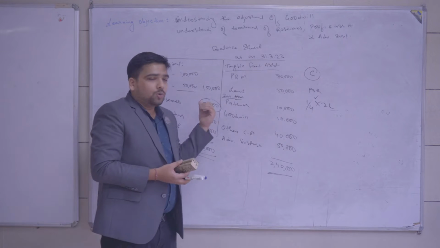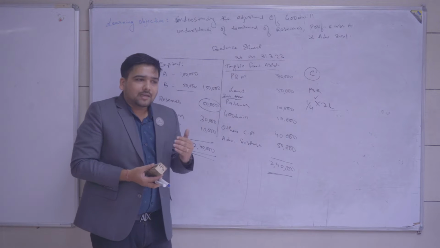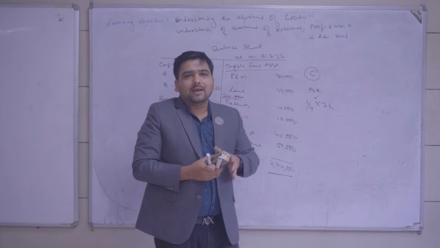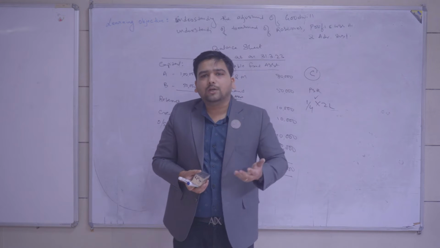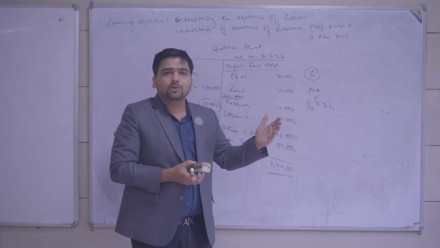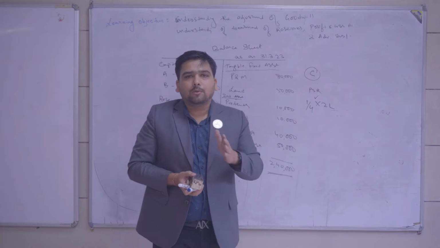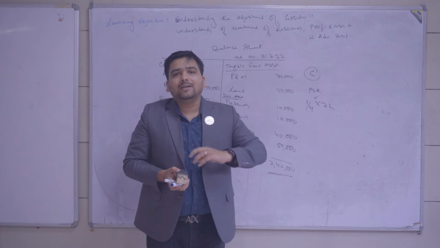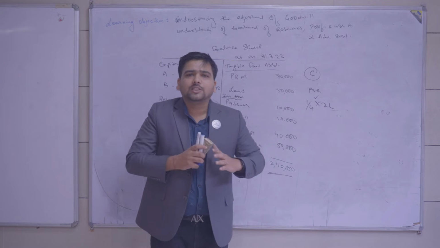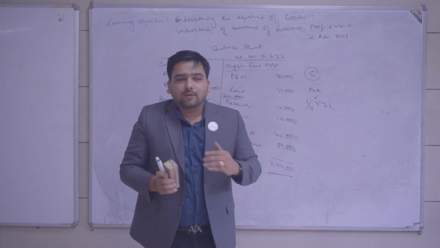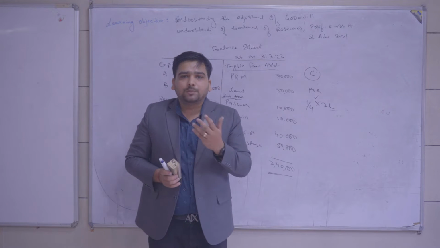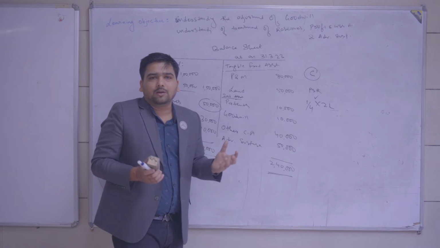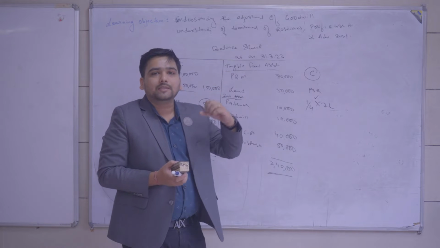Because if they don't do so, then what will happen? See, if they admit C in the same condition, and later on, after 1 year or after 2 years, when they decide that they want to distribute this reserve, it will be distributed among A, B and C because it will be distributed to all the partners. So before admitting a new partner, or before changing the profit sharing ratio in any case, whether it is a retirement, death, mutual change, or admission. We have taken admission as an example for better understanding, because a new member is coming into the firm.